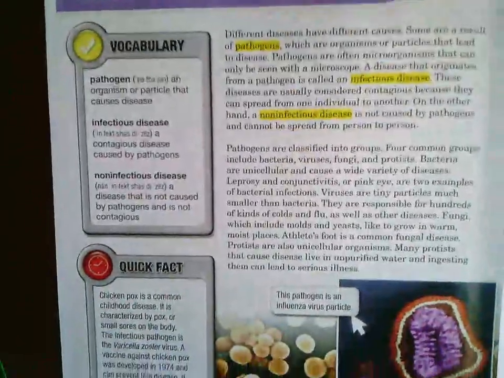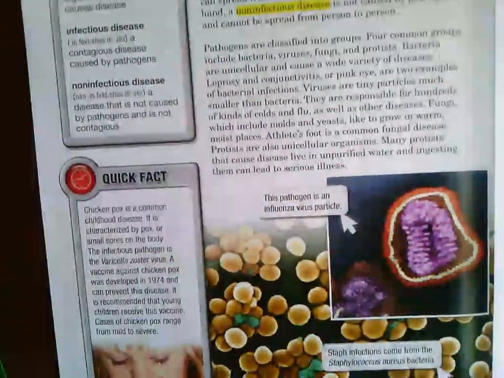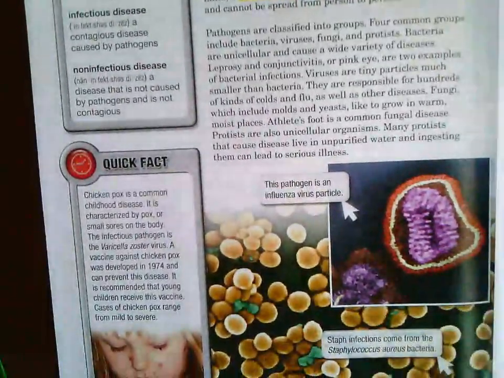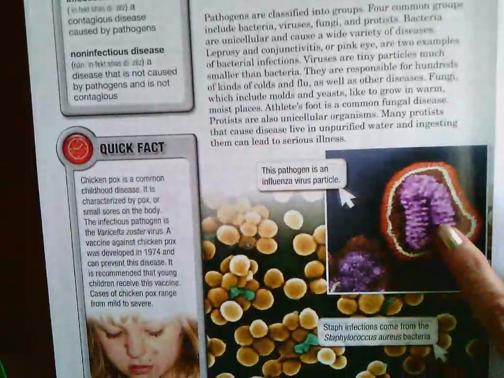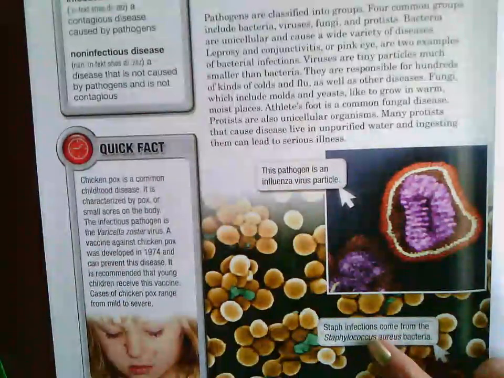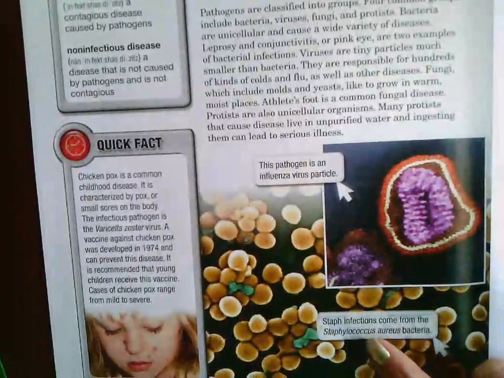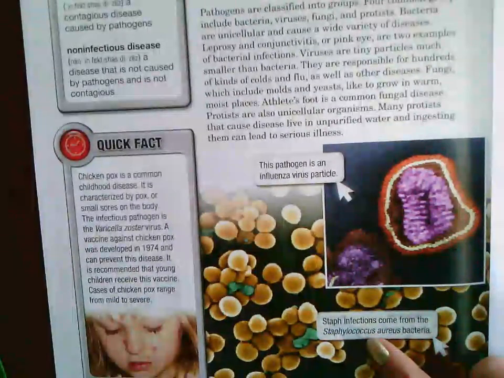Okay, I'm going to slide this up a little bit. Let's see what these pictures are. This one right here, this is an influenza virus particle. These down here, staph infections come from this, the Staphylococcus aureus bacteria.